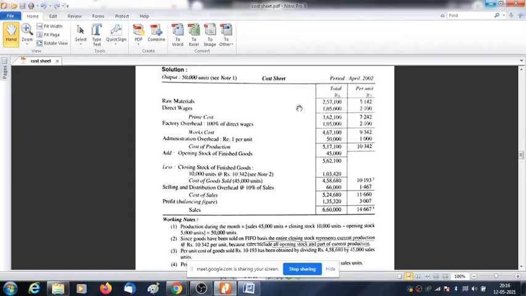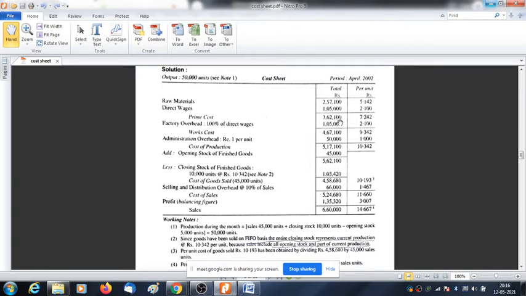Now we are getting raw material, we are adding the direct wages. What we are getting is prime cost. As you know, the summation of all direct costs gives you prime cost.